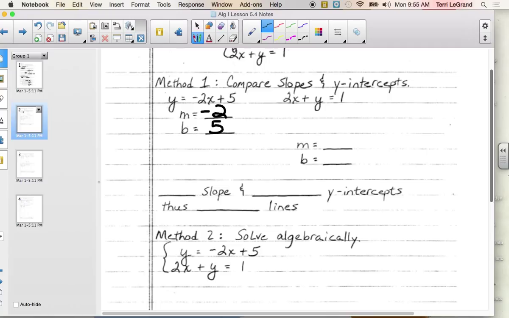Our other equation, 2x plus y equals 1. Is that in graphing friendly form right now? In other words, can we identify the slope and the y-intercept at the moment? No, so let's get it there. What should we do? Subtract 2x from both sides. And y is now alone, and we have 1. I'm going to change that to add the opposite. 1 plus the negative 2x. What's our slope? Negative 2. And our y-intercept? 1.